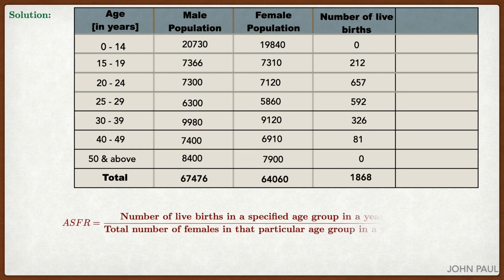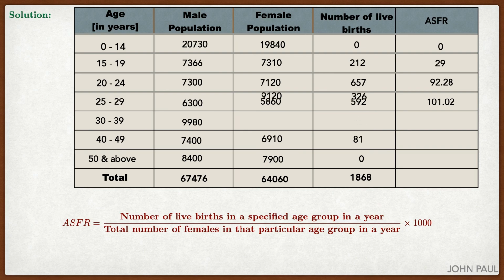We will find the ASFR. For each and every age group, we have to take live birth by female in that particular age group. So ASFR equal to, in the first, 0 divided by 19,840 is 0 only. Next one, 212 divided by 7310 is 29. 657 divided by 7120 is 92.28. 592 divided by 5860 is